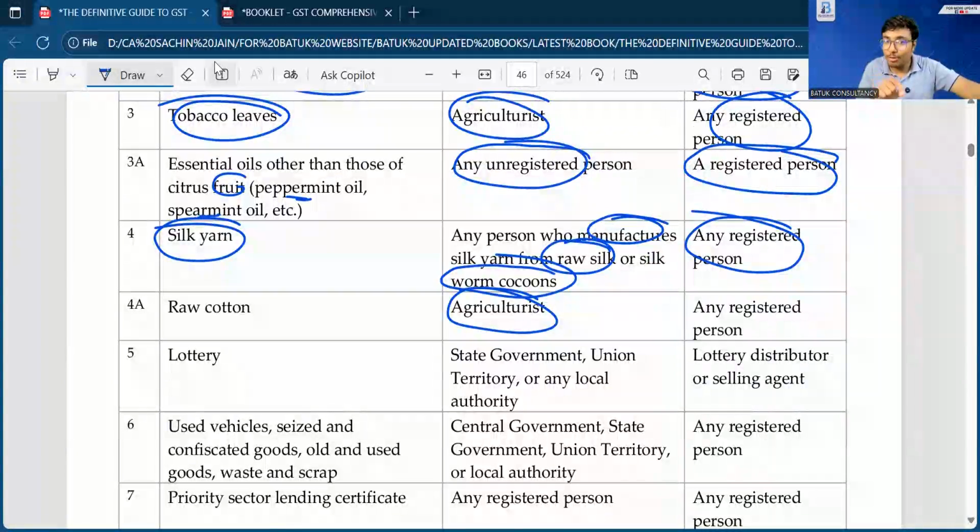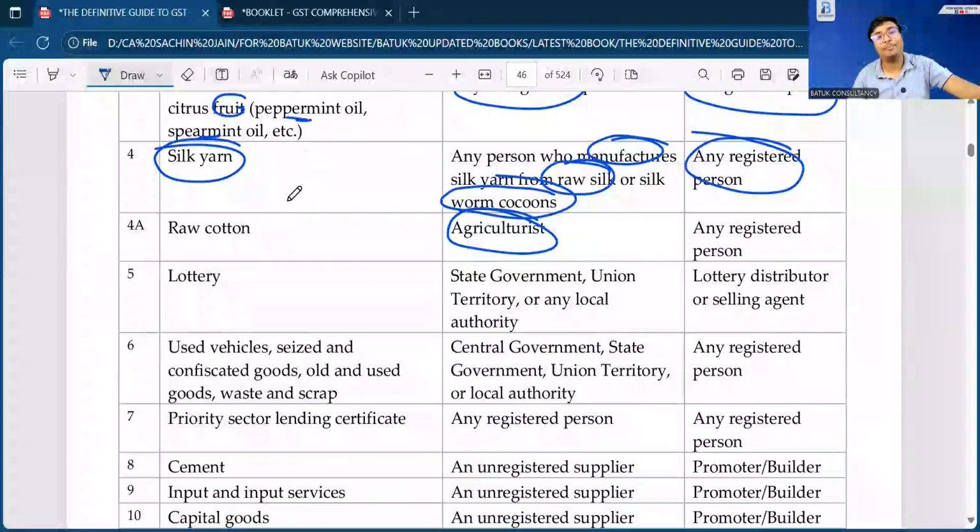You have to ask, sir, is it raw cotton? And if they say that yes, it is raw cotton, in that case we have to ask about the RCM applicability. In 50 to 60% of cases, you will find that they have considered it as cotton only and not paid the GST under reverse charge mechanism. At the time of audit and scrutiny, the departmental authority will ask for the invoices related to purchase, and they can easily identify this is a purchase of raw cotton, and they will ask from the perspective of RCM applicability. So we should be careful from that perspective.